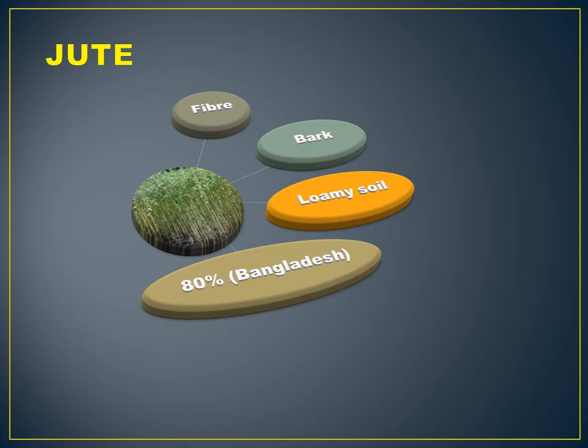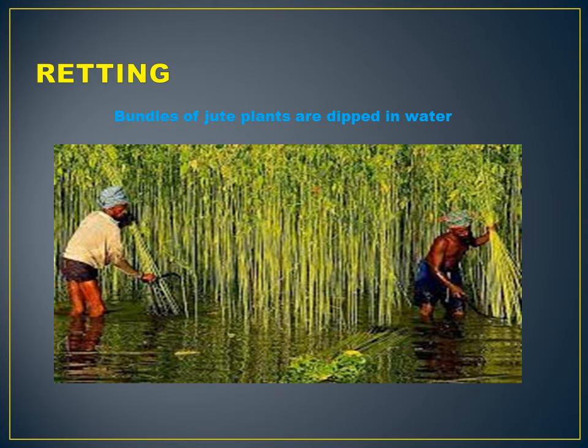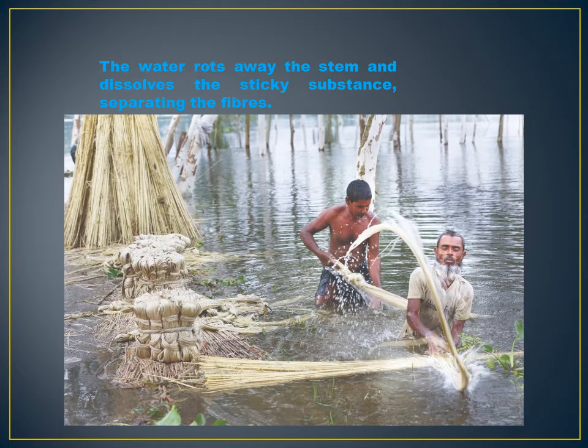The jute plant grows up to 6 to 10 feet in height. After harvesting, the bundles of jute plants are dipped in water. For what purpose? The water rots away the stem and dissolves the sticky substance, separating the fibers.